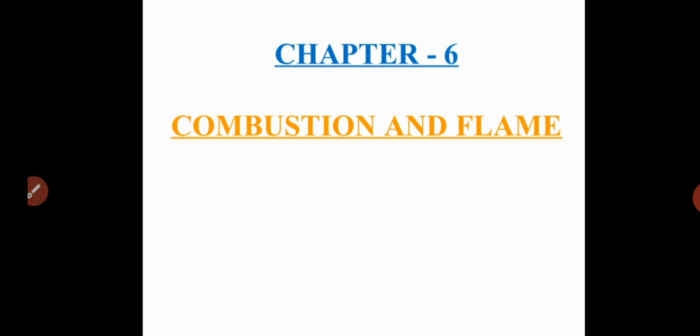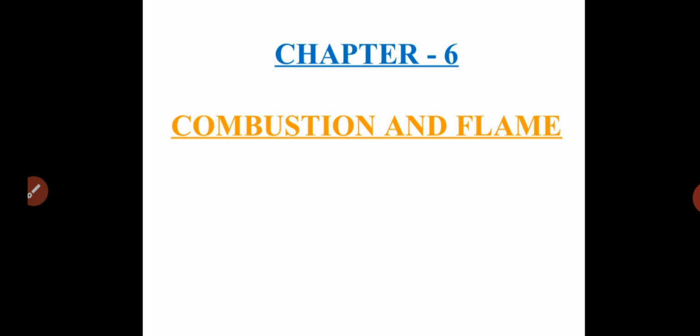So students, first you have to know the meaning of combustion. The simple meaning of combustion is burning. Burning or combustion, both are the same. So what is combustion or burning? Burning of some substance. That burning of the particular substance takes place with the help of, or in the presence of, air or oxygen. Without air or oxygen, there is no process that we call combustion. Combustion is a chemical process and it also produces heat and light.